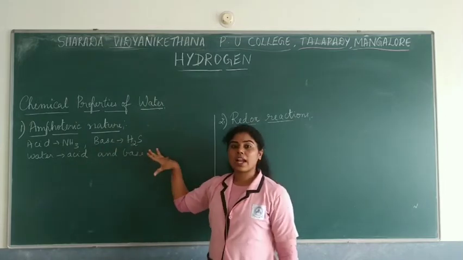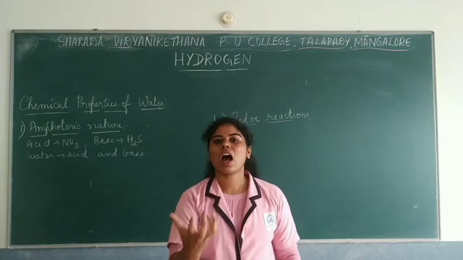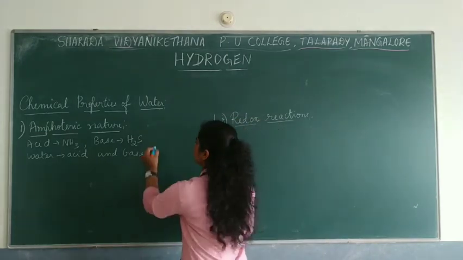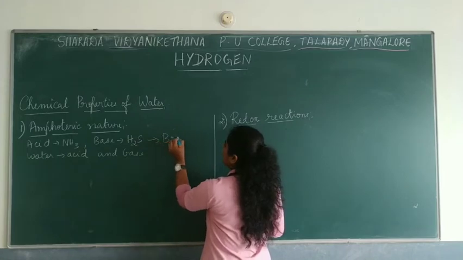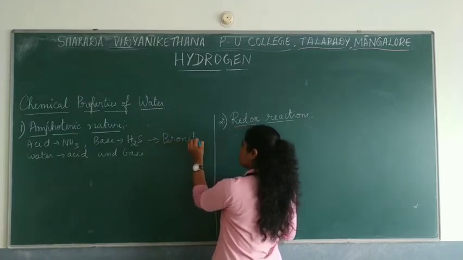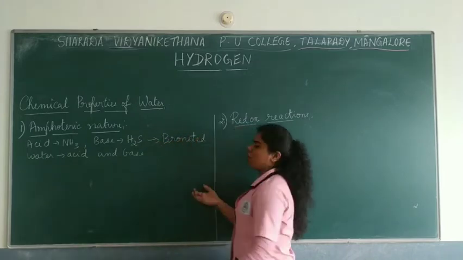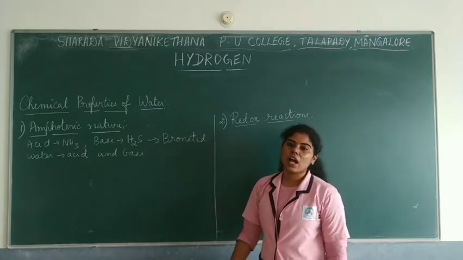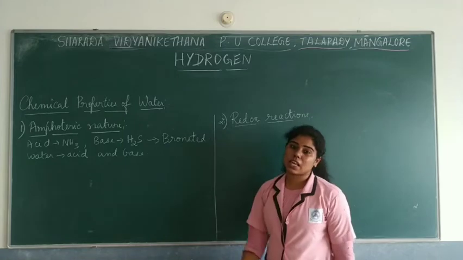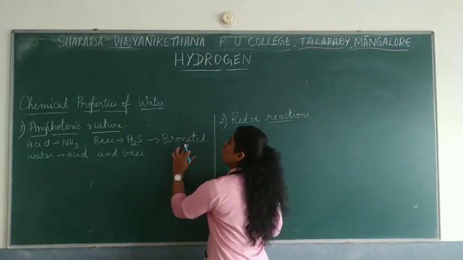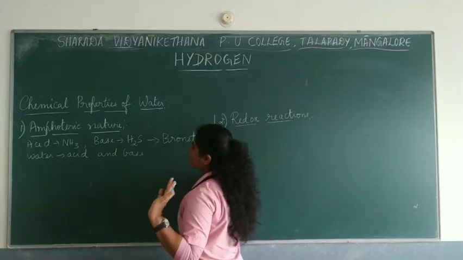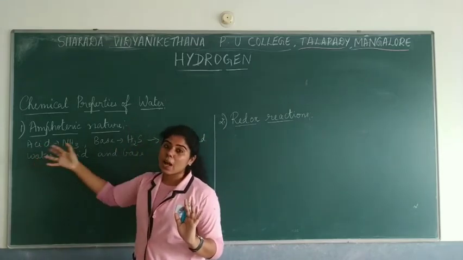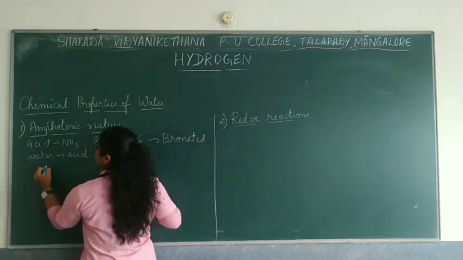Now let us try writing the reaction and identify whether water is acting like an acid or a base. This theory was given by Bronsted. You will be learning about the Bronsted theory of acids and bases in the acid-base chapter, that is, the equilibrium chapter. For now, just know what the theory is. If water has to act like an acid, then it reacts with ammonia, so let us write the reaction.